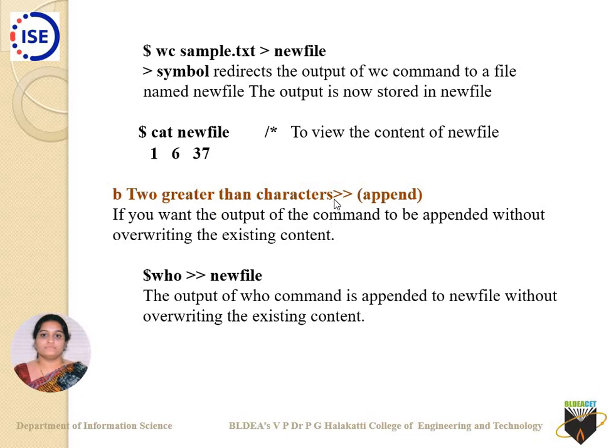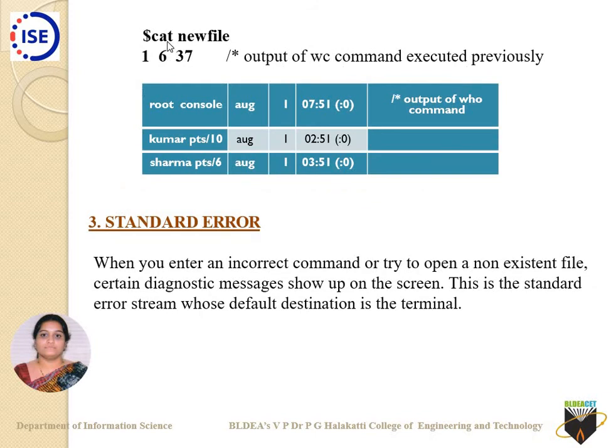This is the use of two greater than signs. Be cautious when you are using it. Now for example, cat newfile. Just see, my first line is displayed as it is, whereas my second is the output of the who command. This is how the content of newfile will appear to you.